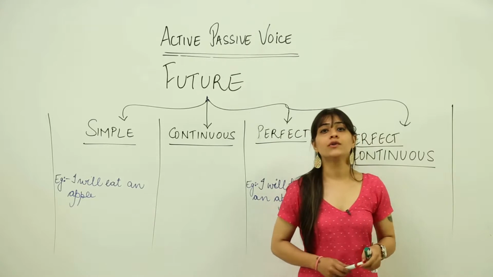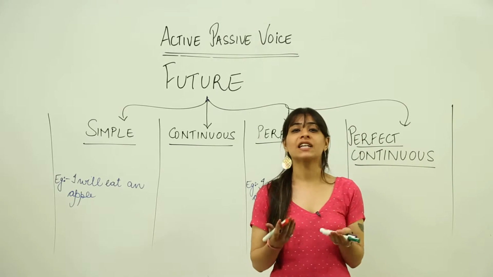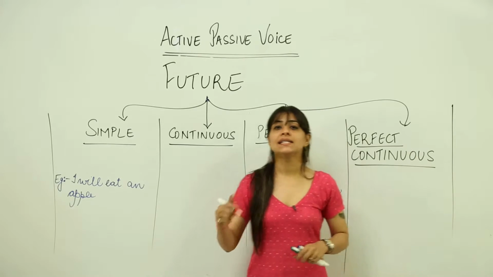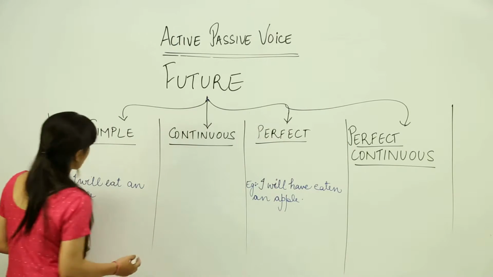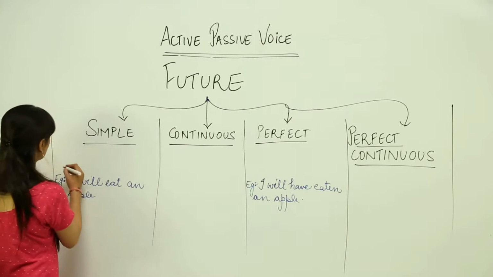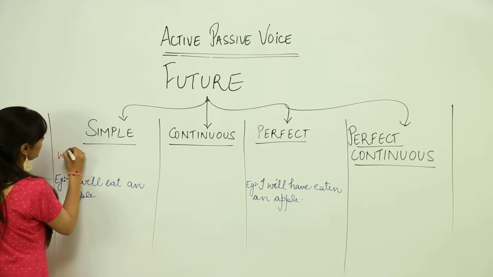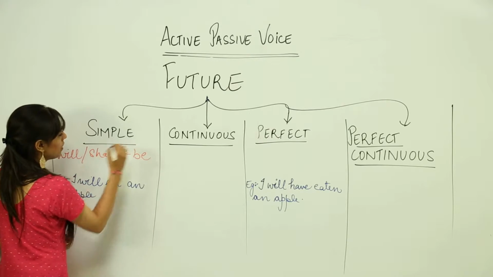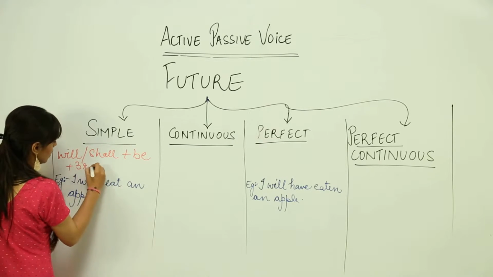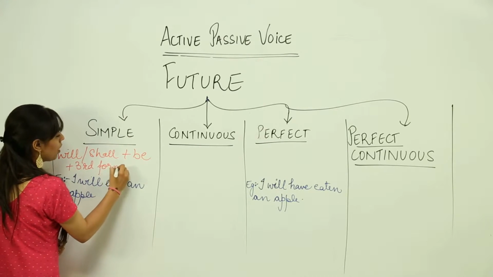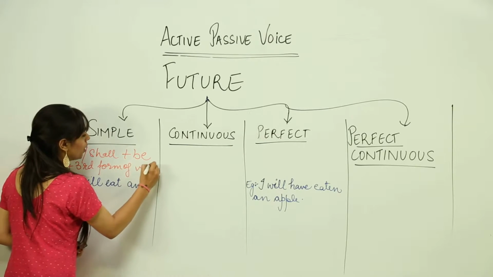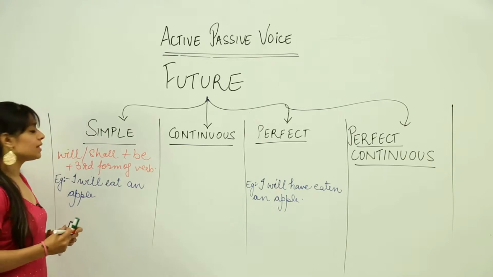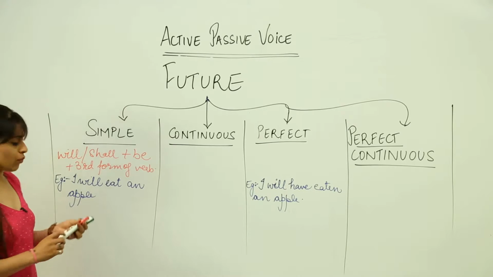Now we move on to the future tense to convert from active to passive voice. Let's understand the rules first. For future simple tense, the rules are will or shall plus be plus third form of the verb. Let's convert this sentence into a passive voice.